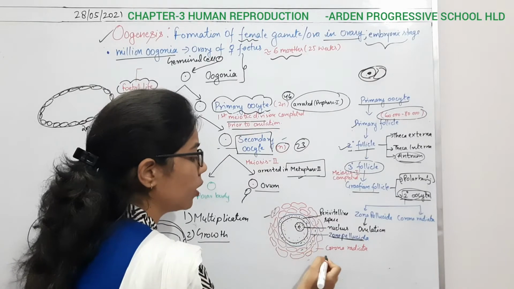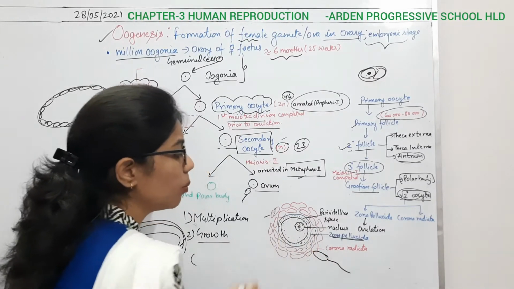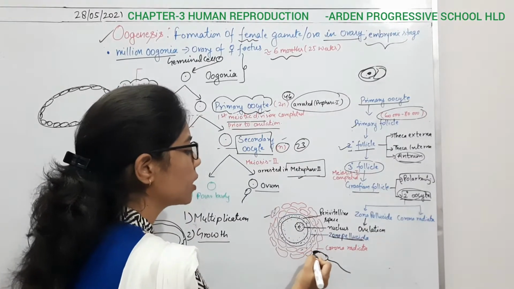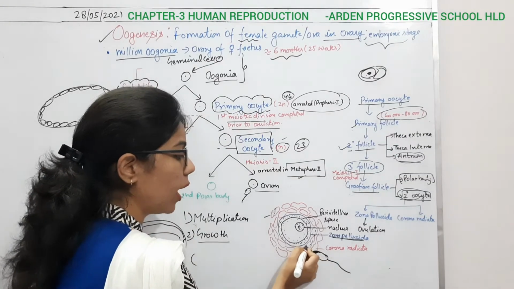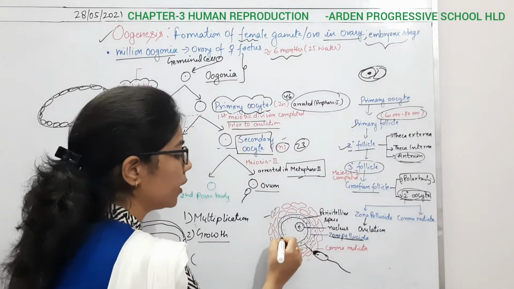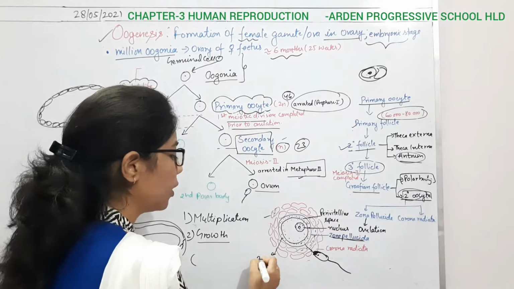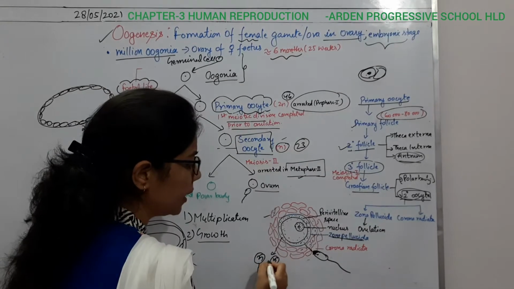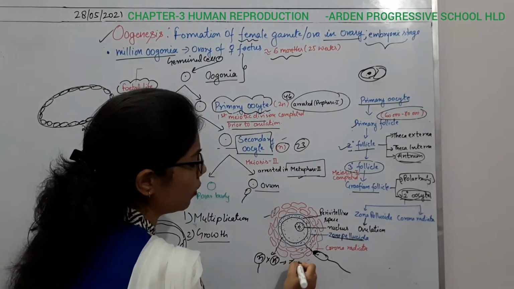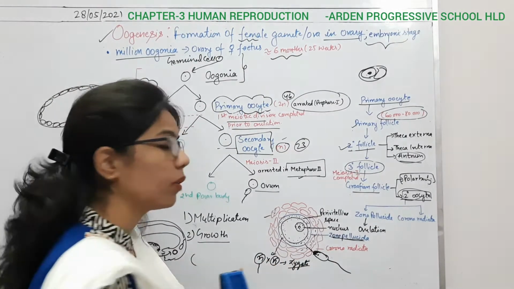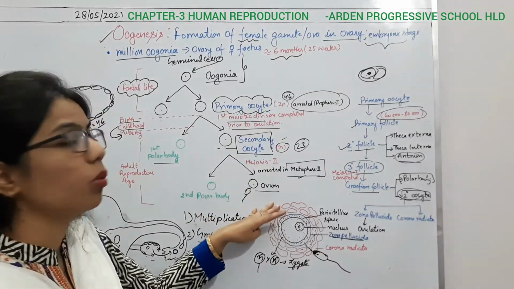After that, the sperm is going to move, and with the help of the acrosome present at the head region of the sperm, it will enter and release its nucleus into the ovum. Due to that, there will be fusion of the male and female gametes, and this forms the zygote. As the zygote forms, it will complete its whole oogenesis.